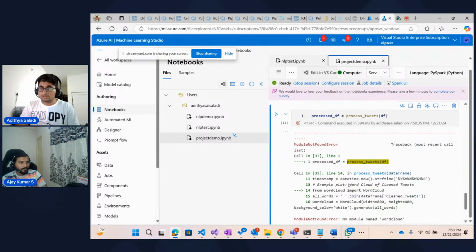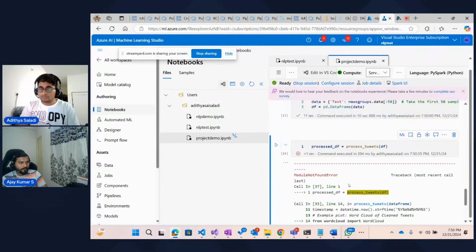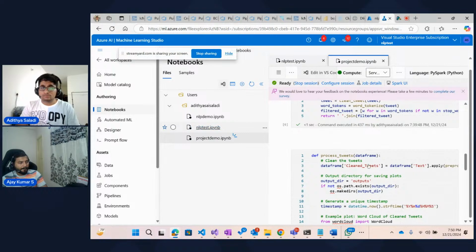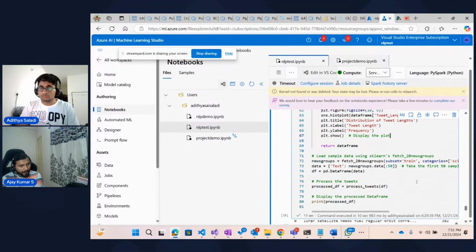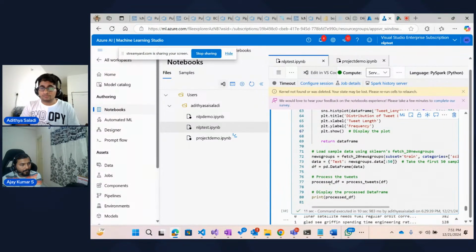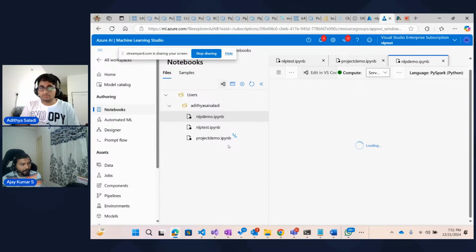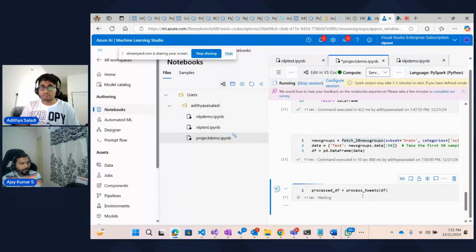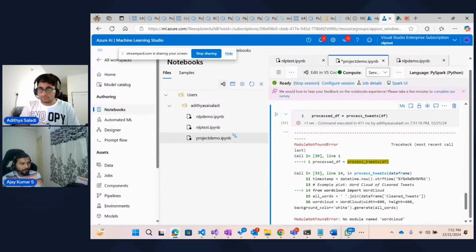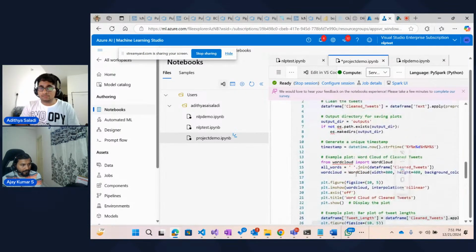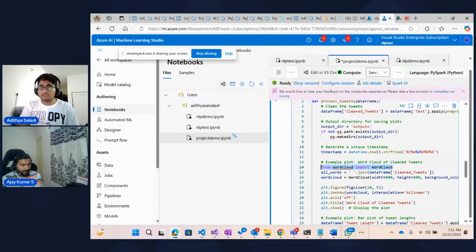Process PD. What is wrong? Process tweets. Module not found. Okay, this is not executed properly. SDF, which is correct. Let me just do it one more time. Okay, module not found. Which module is not found? Last process tweets. Oh, word cloud. Okay. Why is word cloud not imported? Let me just import this one more time.